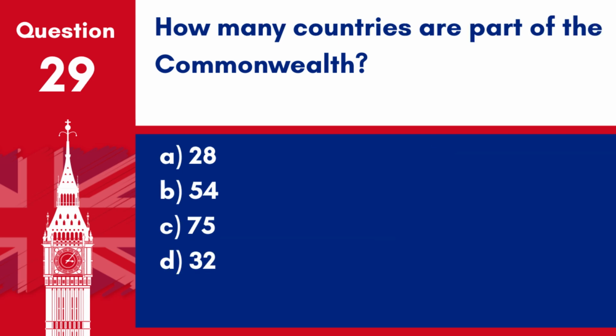Question 29. How many countries are part of the Commonwealth? A. 28. B. 54. C. 75. D. 32.